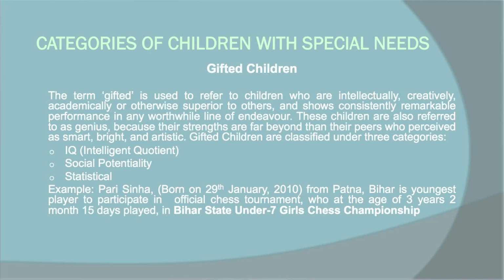So they are known as genius. There are many examples you will get regarding the genius child in the world. This gifted children are again categorized under three categories. How? One is IQ, one is social potentiality, and one is statistical.